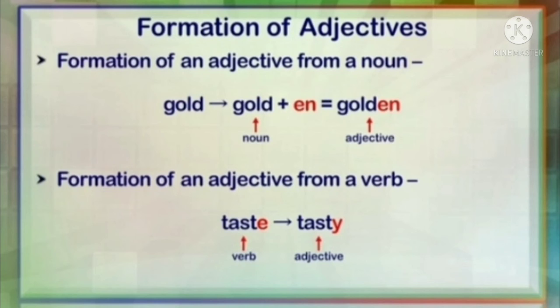Now, formation of adjectives. Formation of an adjective from a noun: gold is a noun, plus en, and we get golden, which is an adjective. Second, formation of an adjective from a verb: the verb taste; in place of the e, we add y, giving tasty, an adjective.